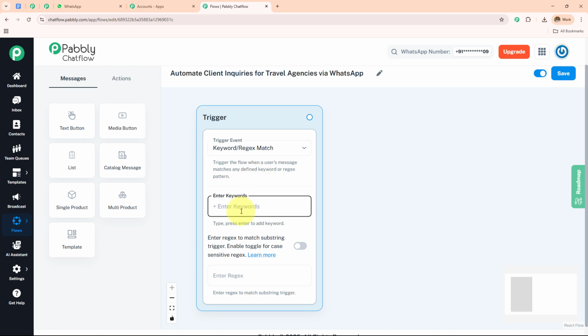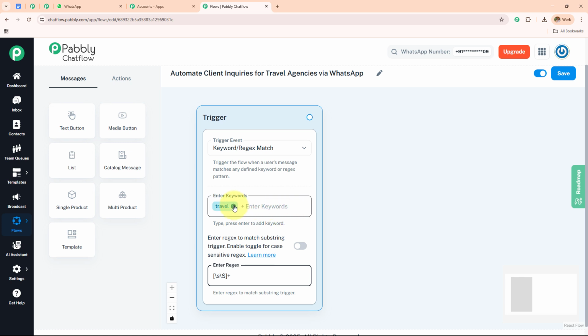So over here, I'm creating a WhatsApp chatbot for the travel agency. I'm going to enter the keyword as travel, let's suppose, and then we have this option of regex. Regex is like a smart search tool that helps the chatbot identify different patterns of words and variables. I'm going to use a pattern over here, and whenever we use regex, we have to make sure that we enter the same pattern. This particular pattern is automatically going to trigger this WhatsApp chatbot without needing me to add the different keywords.